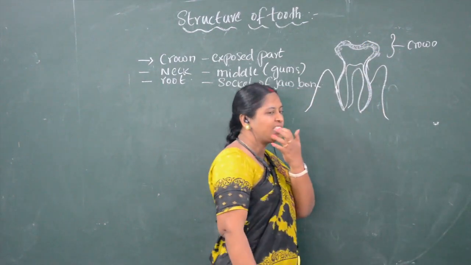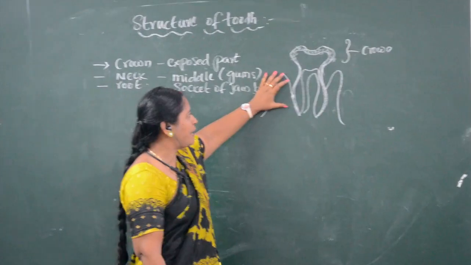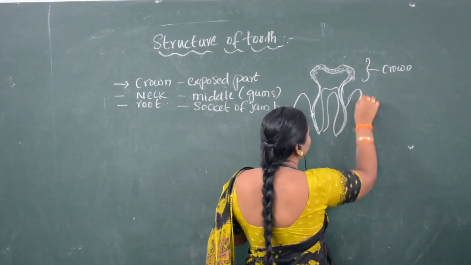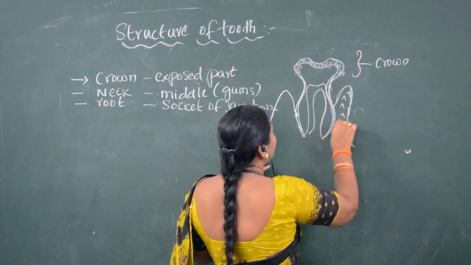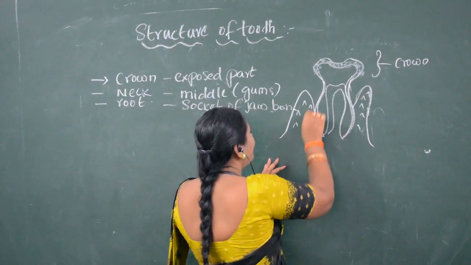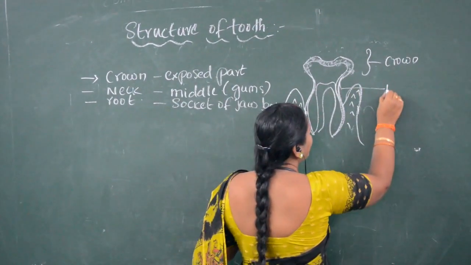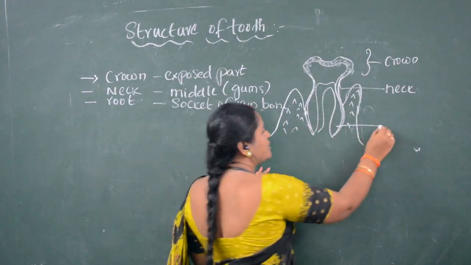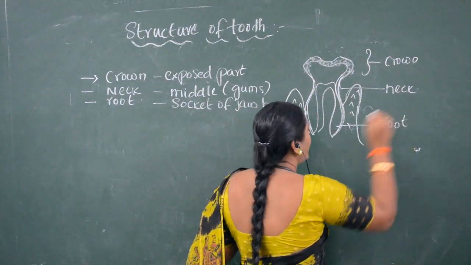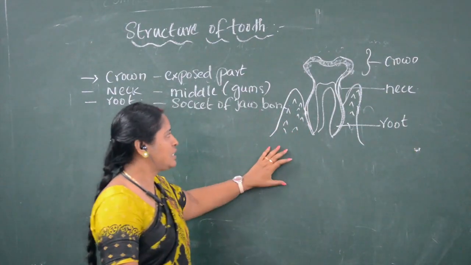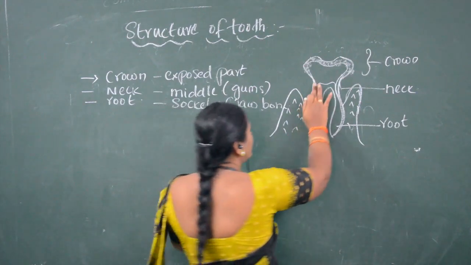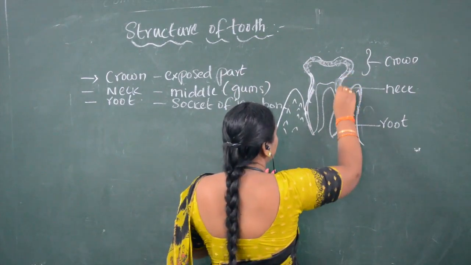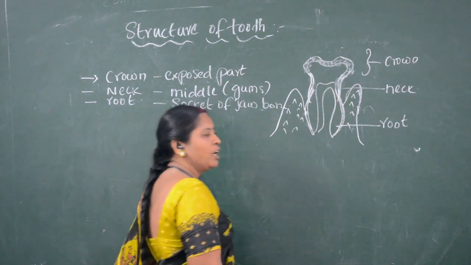Even if we touch our teeth, we can feel the exposed part which is outside; that is the crown. The part which is present in the gums, the middle part of the tooth, is the neck. The inner part which is present in the socket of the jawbone is the root. So the three parts are crown, neck and root.